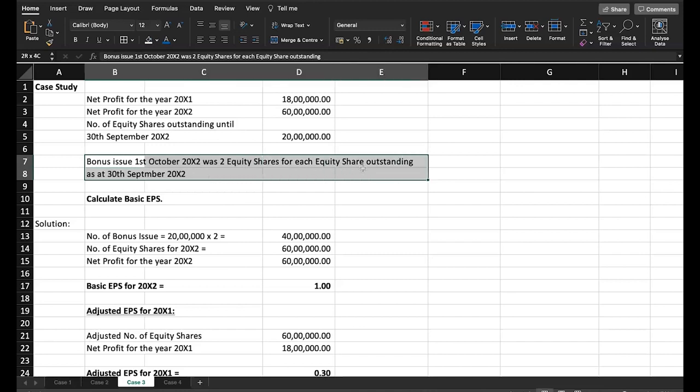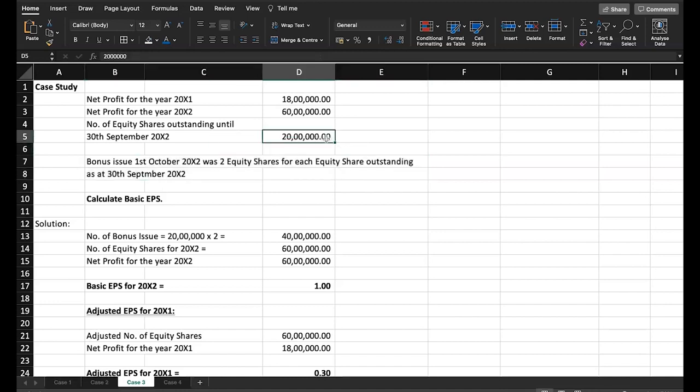They are going for a bonus issue of 2 for every 1. So how many shares will be issued? 2 for every 1, on 20 lakh shares. So 20 into 2, the number of bonus shares is 40 lakhs. And already they had 20 lakhs. 40 plus 20, the number of equity shares now will be 60 lakhs.